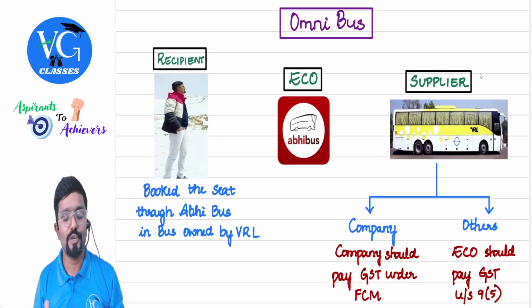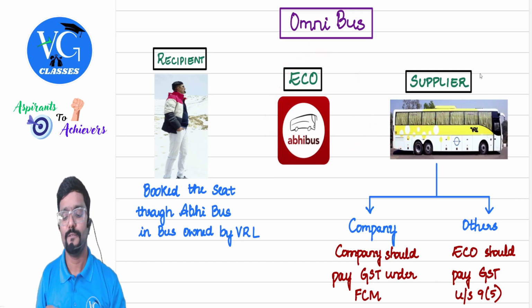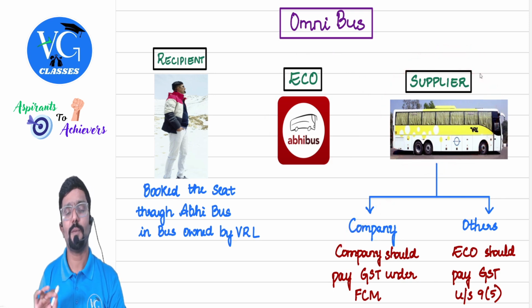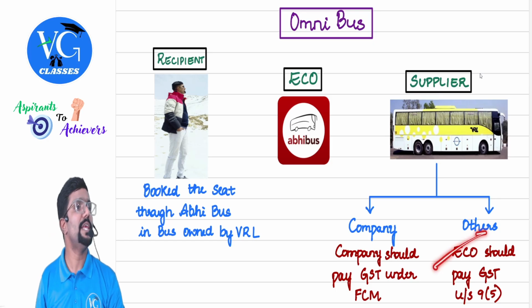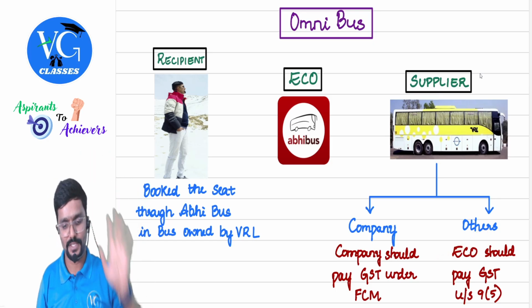I repeat. If the ticket is booked through an e-commerce operator for a bus, omnibus is nothing but a bus. First check who is the supplier. If the supplier is a company, forward charge mechanism. If the supplier is other than a company, then the e-commerce operator will pay GST, guys. Got it? Yes. Sure.